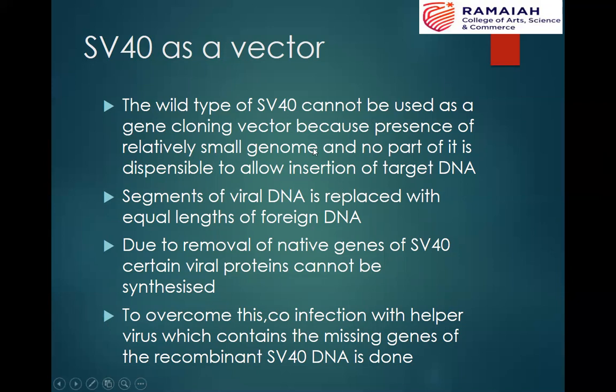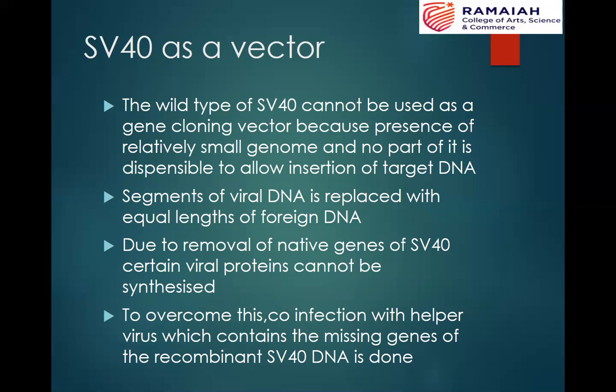So in summary, the size of the SV40 genome is very small, and there are no nonessential genes which could be replaced with your target DNA. When you insert your target DNA, it is likely that the essential genes required for its replication will be removed. To overcome this problem, it is required to co-infect with a helper virus, and that helper virus contains the missing genes of the recombinant SV40 DNA.